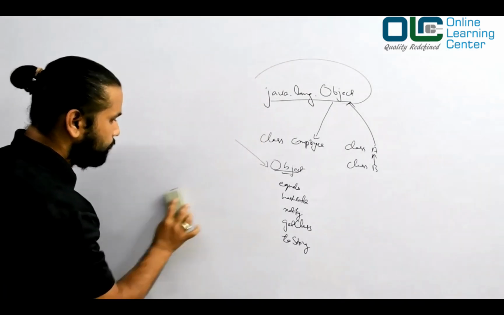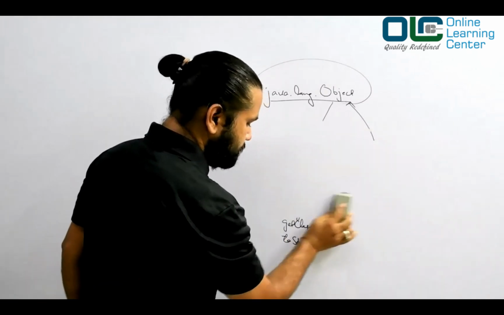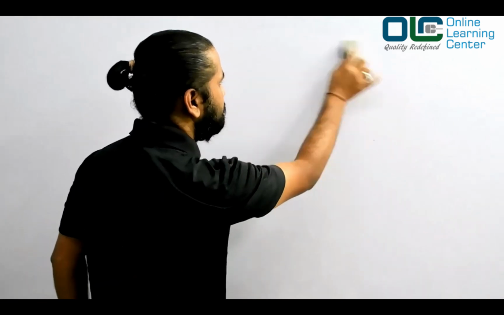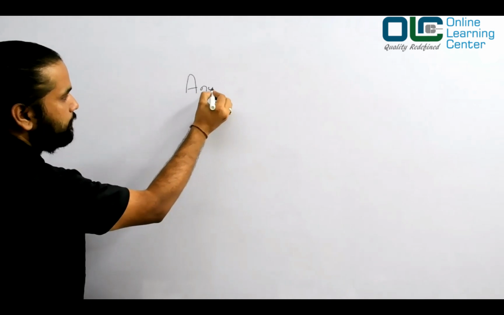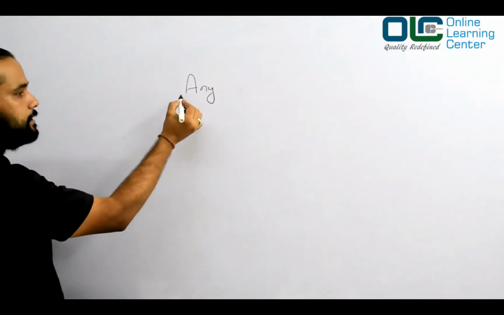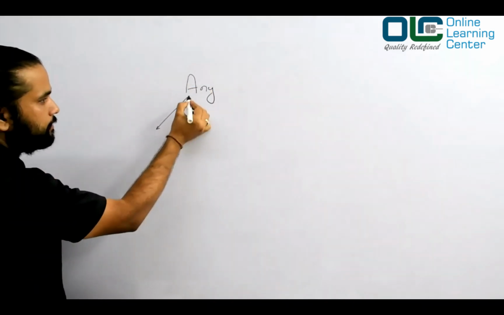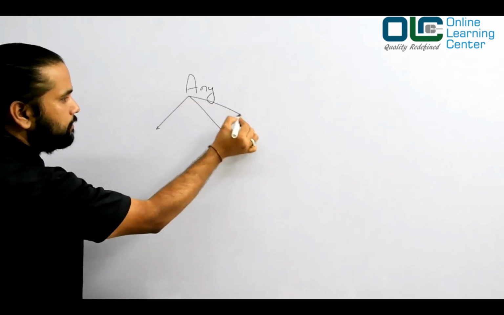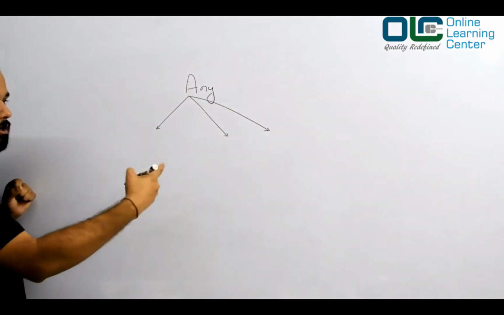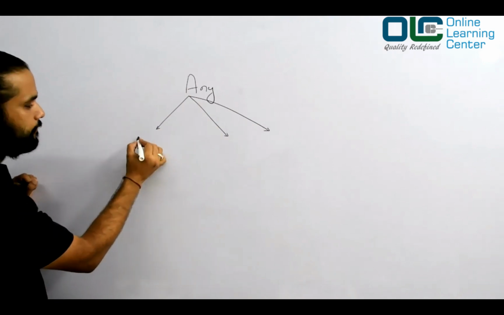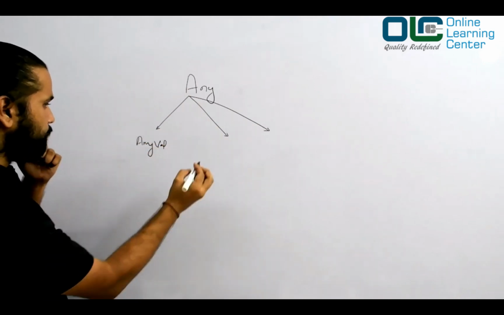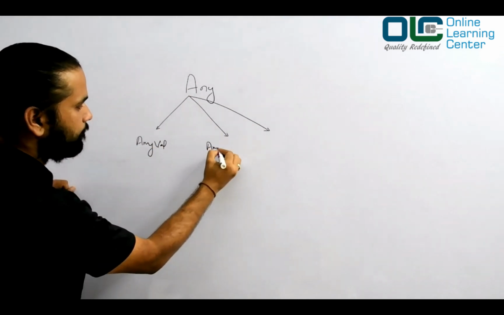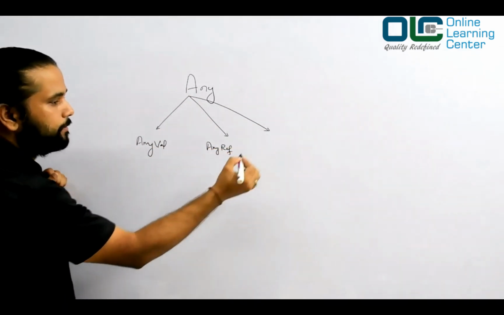Okay, so remember one thing: in Scala there is a main class called Any, right? There is a main class called Any. Now, for now, only remember this. This Any has a lot of classes, right? Out of which AnyVal is one, right? And then you have AnyRef, and then you have Nothing,